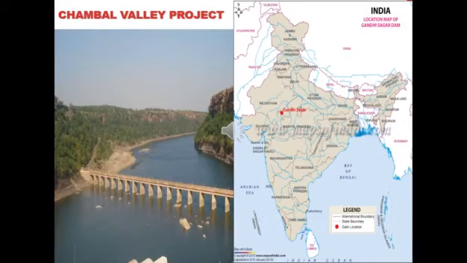Then the Chambal Valley project, built across the river Chambal. The Chambal is a tributary of the river Yamuna, and the Yamuna itself is a tributary of the Ganga. For the Chambal Valley project, the benefited states were Rajasthan and Madhya Pradesh. The Chambal flows through Madhya Pradesh.